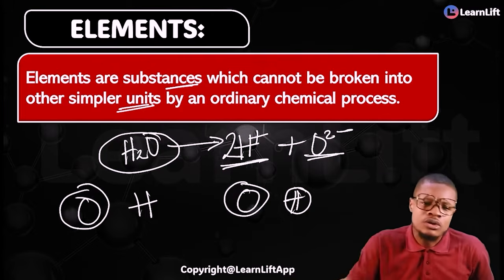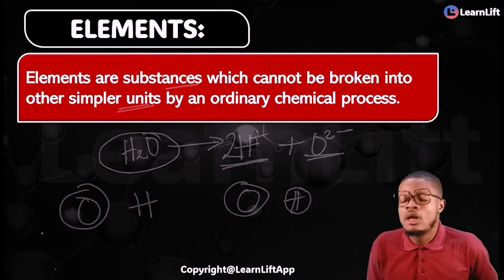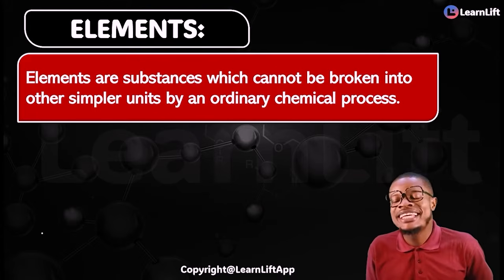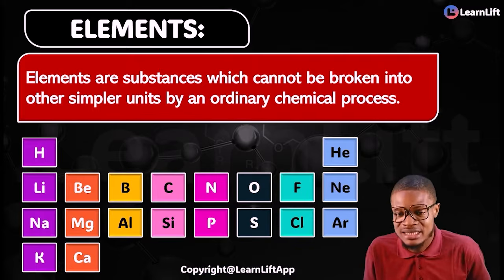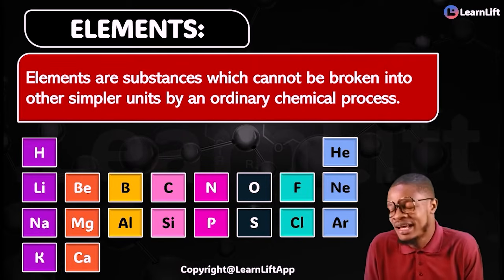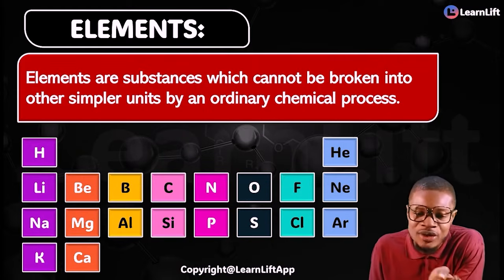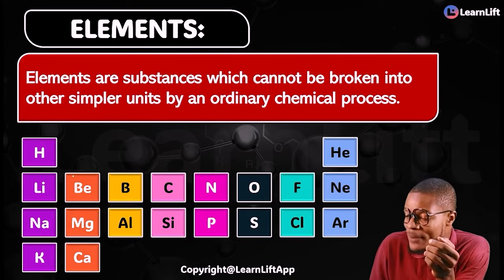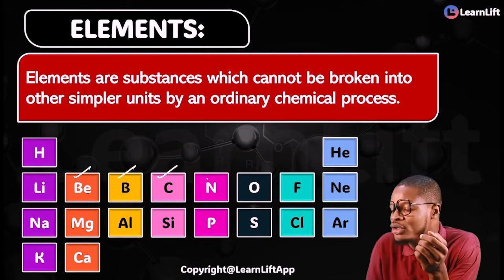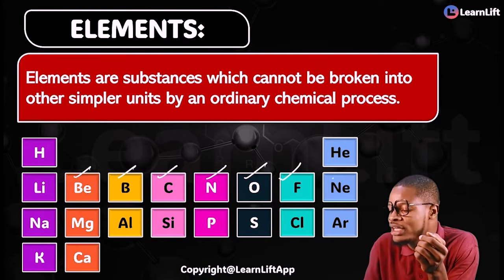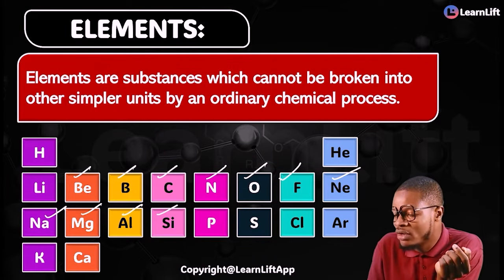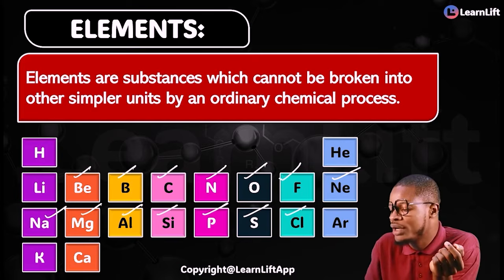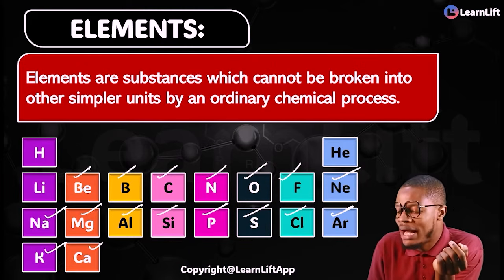Now follow me, let me show you something lovely. You must notice very quickly that within the periodic table, there is what is called your first 20 elements. You can see them very fast. Here, you can see your hydrogen, helium, lithium, beryllium, boron, carbon, nitrogen, oxygen, fluorine, neon, sodium, magnesium, aluminium, silicon, phosphorus, sulfur, chlorine, argon, potassium, and calcium.